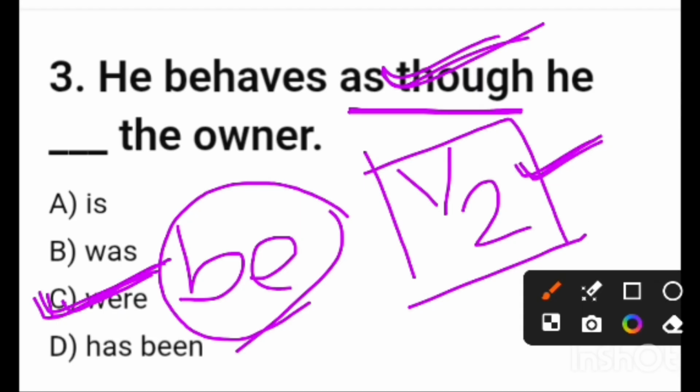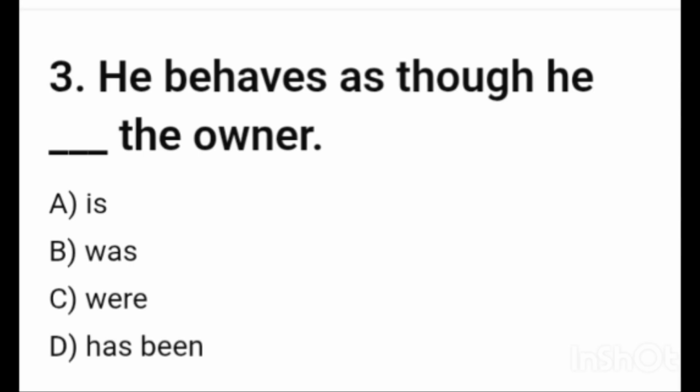And for any kind of subject, there is no need to agree with the subject, no need to see whether it is he, she, I, you, whatever it may be. No need for agreement, because it is not tense. At the time of using tense, we have to agree our subject with the verb according to the person, the case, and the number of the subject. But here no agreement is needed, because there is only one form, that is "were." So the correct answer will be: He behaves as though he were the owner.